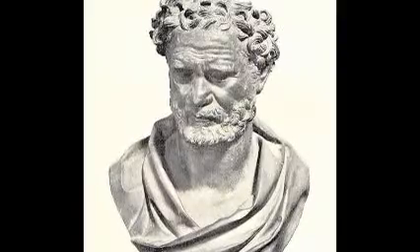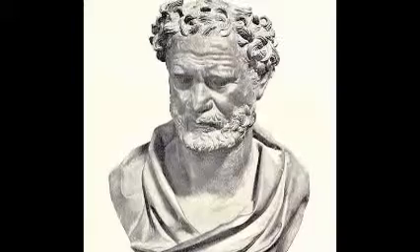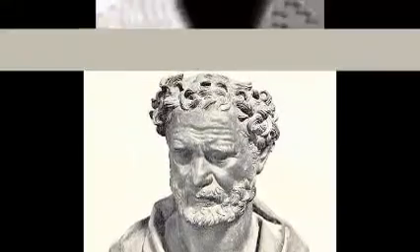His theory was that matter did get smaller and smaller, but at some point they have to reach a point where they were unable to split any longer. He named this the smallest piece of matter "atomos," meaning "not to be cut" in Greek.